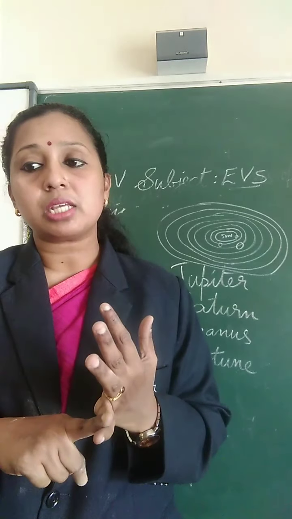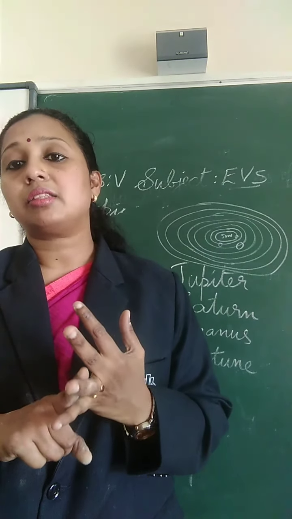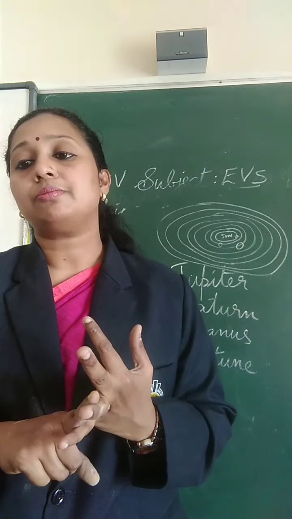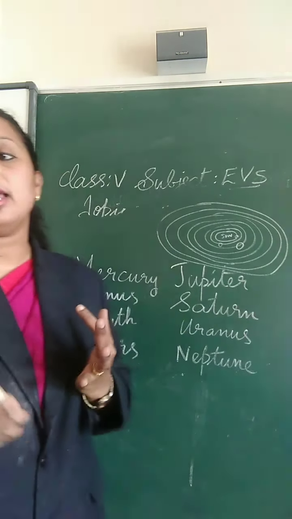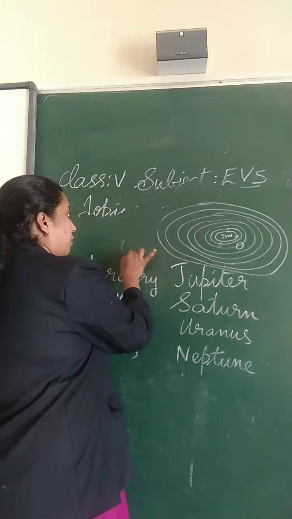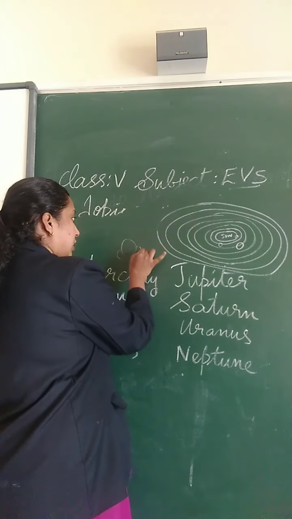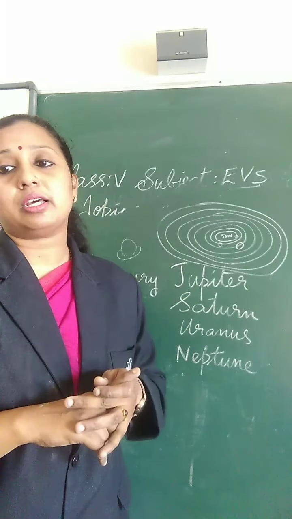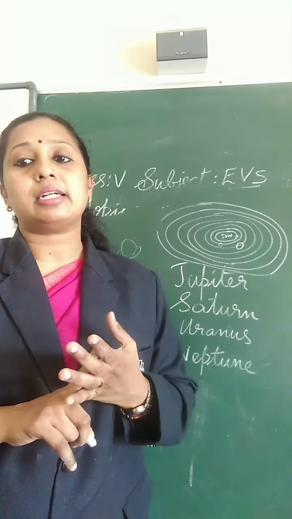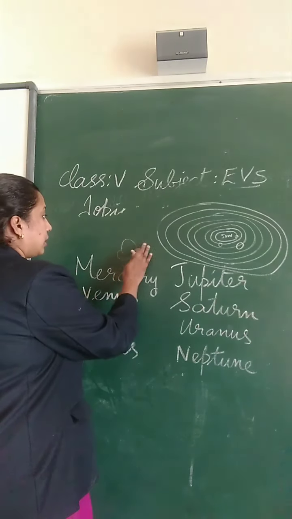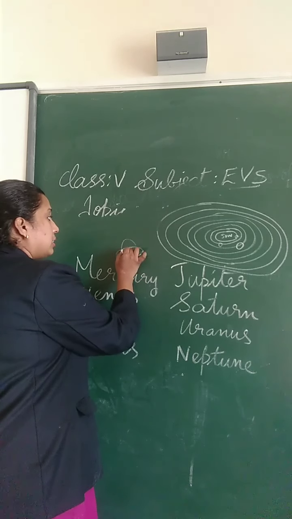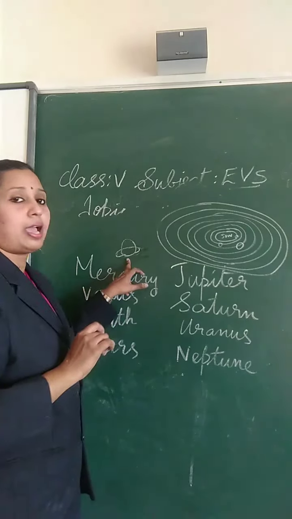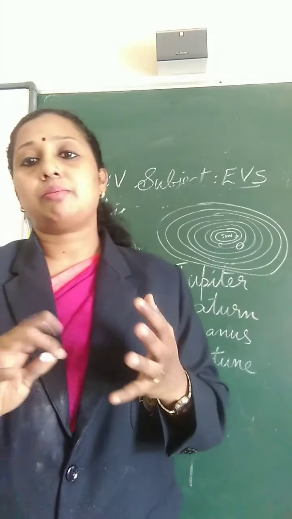There are thin, icy and dusty rings around the planet. So Jupiter is having a thin, icy and dusty ring. So that ring is present in Jupiter. So there is a thin, icy and dusty ring around the planet Jupiter. So this is about Jupiter.